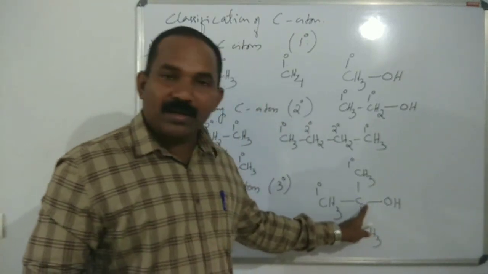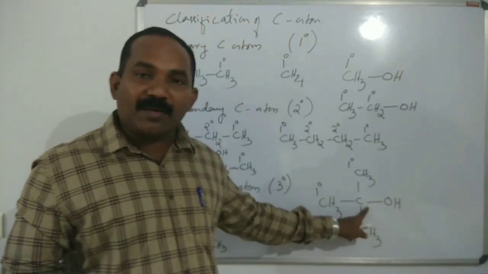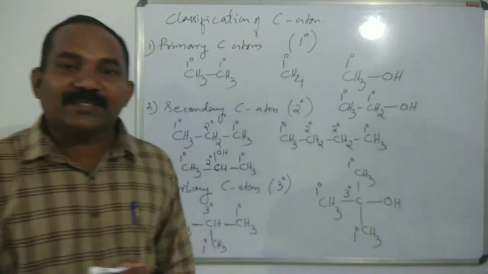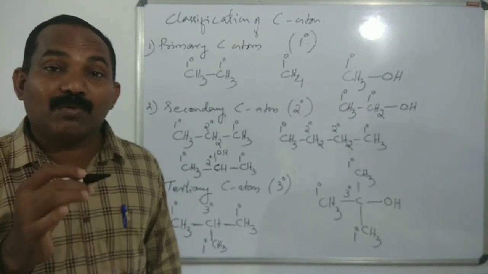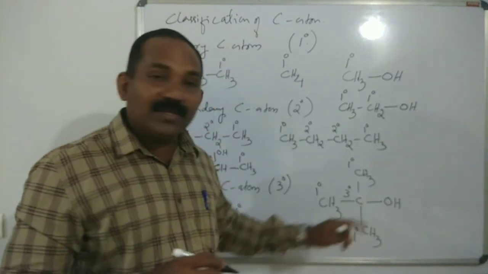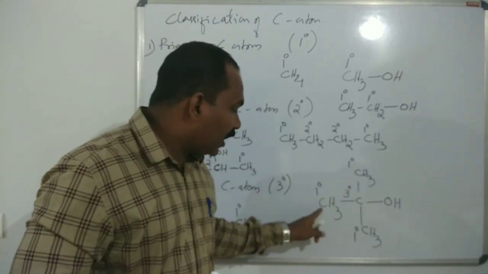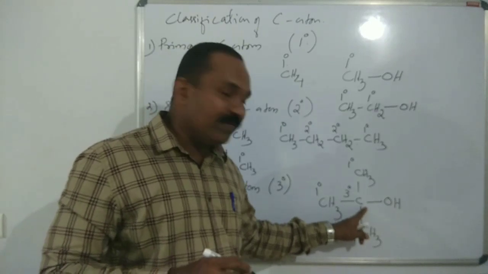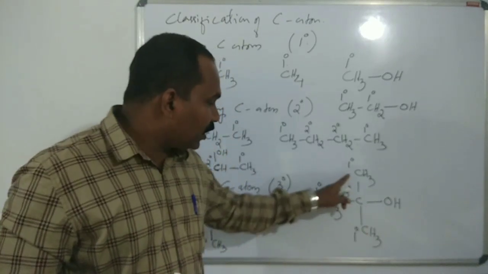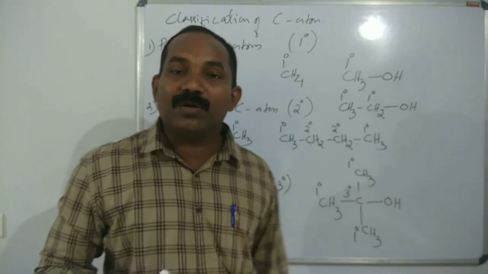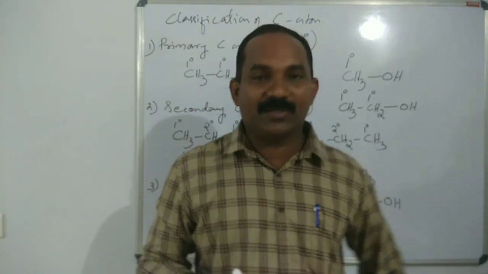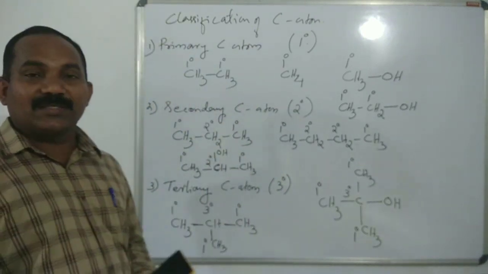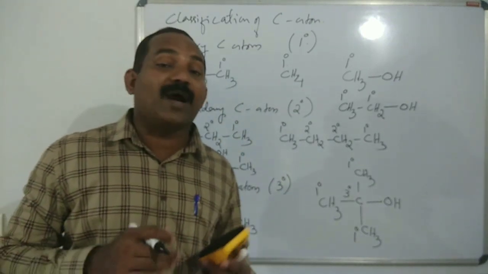And the carbon atom to which the OH group is attached is tertiary. Why? This carbon is bonded to three other carbon atoms. The carbon which is bonded to three other carbon atoms is called a tertiary carbon atom. Hope you understand.